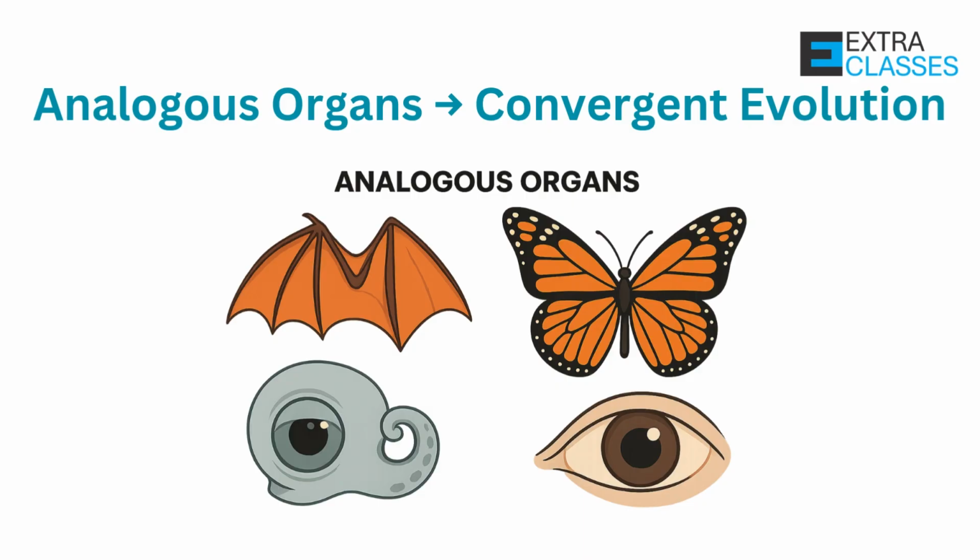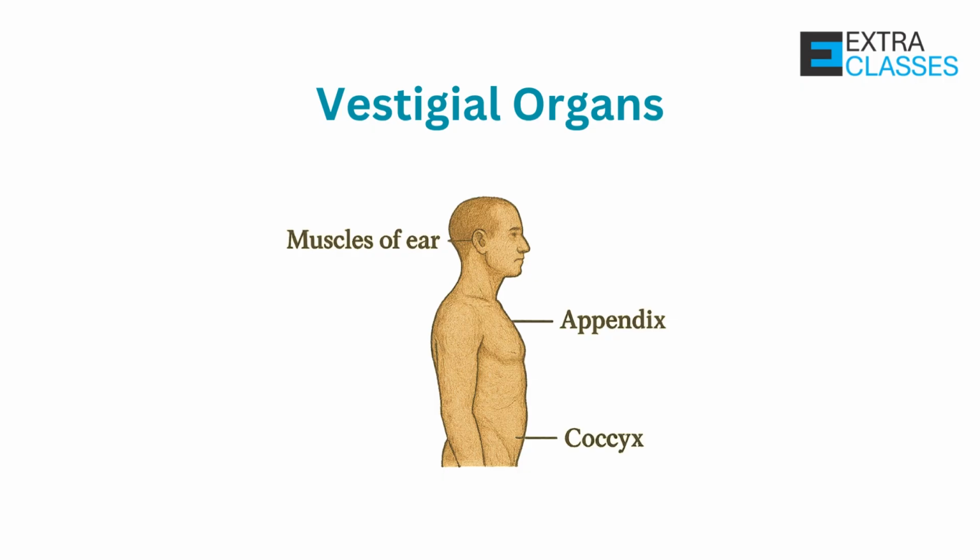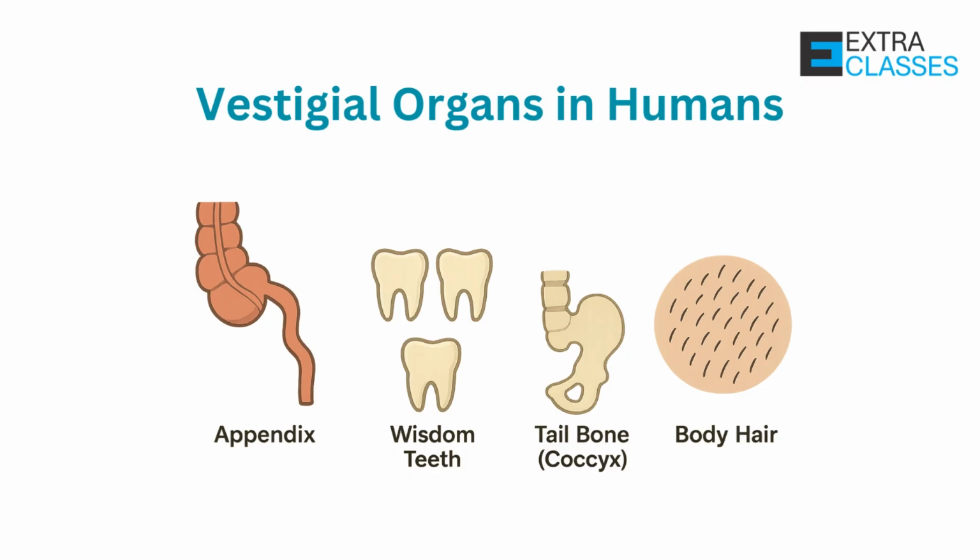The significance is that convergent evolution shows different ancestors with similar adaptations, due to environment. Let's explore vestigial organs. These are the organs that are present, but non-functional in an organism, though they were functional in ancestors. There are several examples in humans: appendix, wisdom teeth, tailbone or coccyx, nictitating membrane, and body hair. The significance is that these organs indicate evolutionary remnants and descent from ancestors.